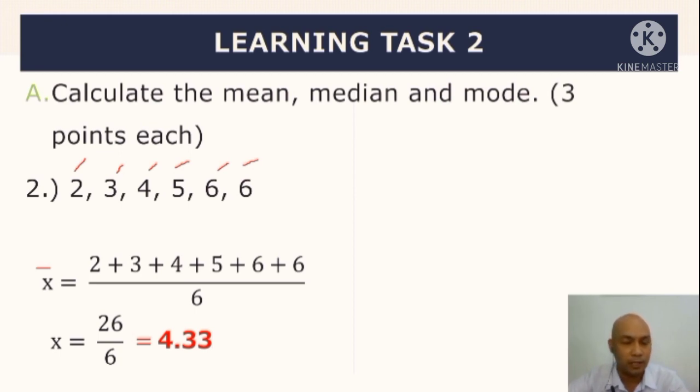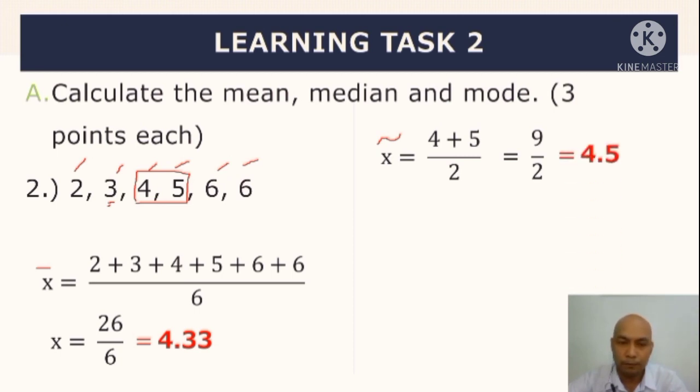Okay, naka-arrange naman to in ascending order, pero dalawa yung pinaka-gitna natin, no? So, ang pinaka-gitna natin dyan ay 4 and 5, di ba? Kung kukunin natin ngayon ang median, i-add mo lang ang 4 plus 5 divided by 2. Siyempre, makukuha mo ngayon ang 9/2. So, we have 4.5. Pero madali na, no? Pinakagitna ng 4 and 5. Okay, so we have 4.5.